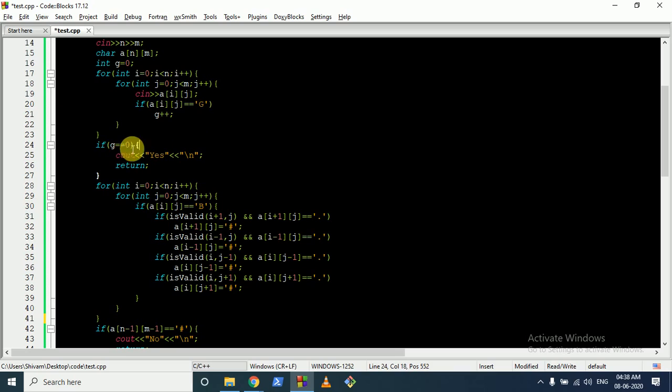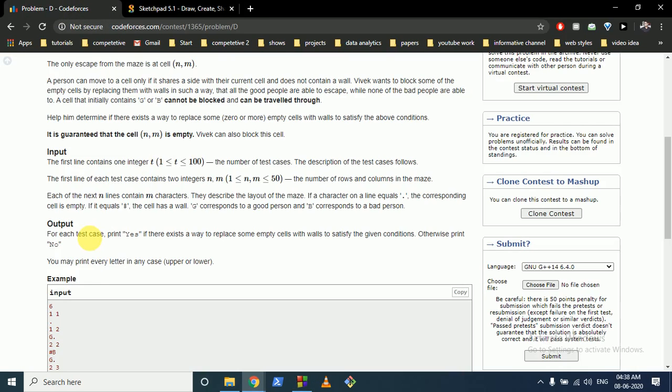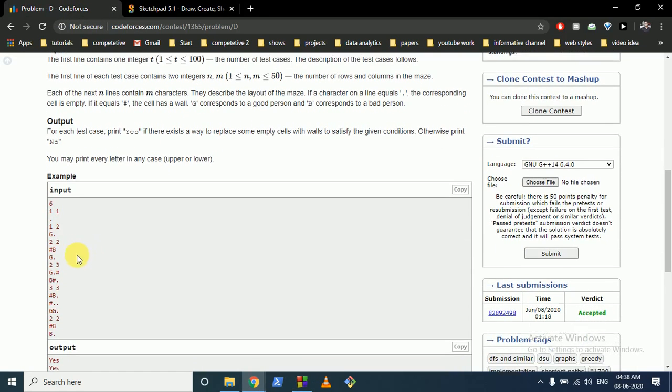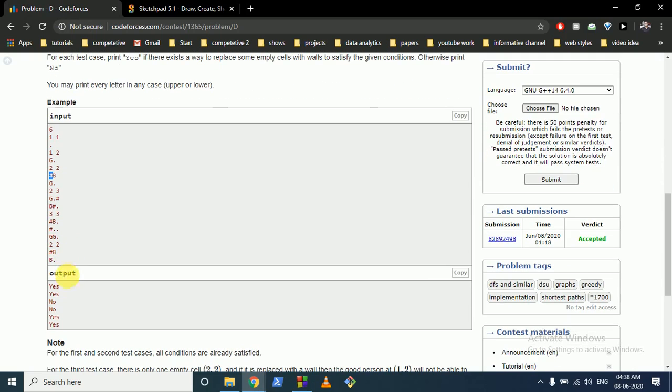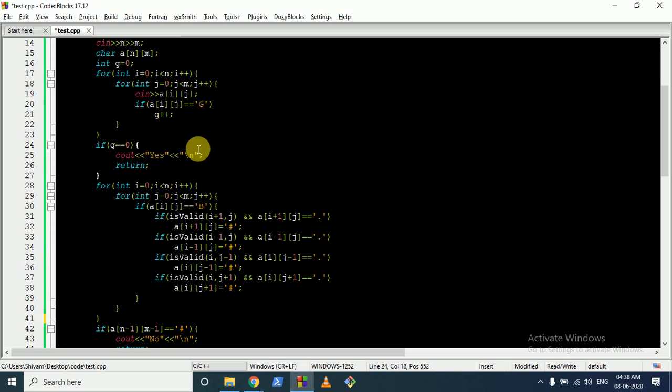If the G count is equal to 0, which means there are no good persons in the whole matrix we have taken as input. As you can see in this, if there is only one dot, or if there is a hash, or as you can see in this last case, hash B dot. In this, if we just put a hash there, it's pretty good. So if there is no good person, there will always be a way and we print yes.